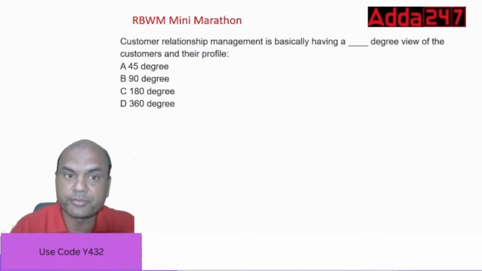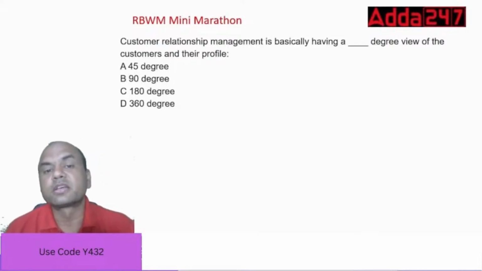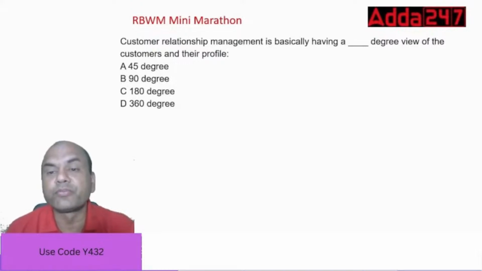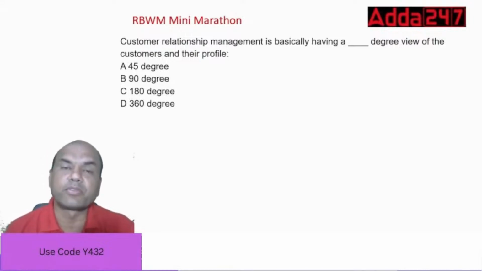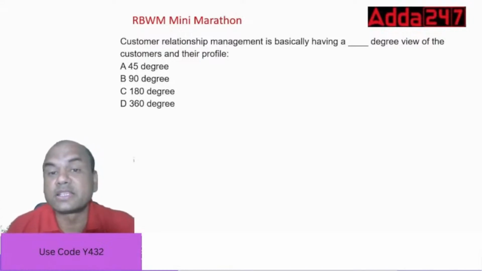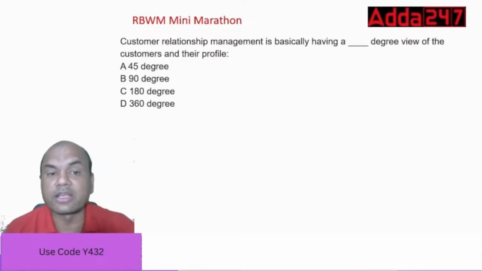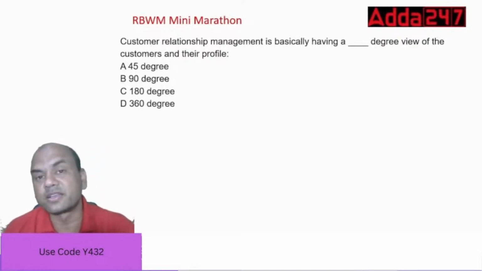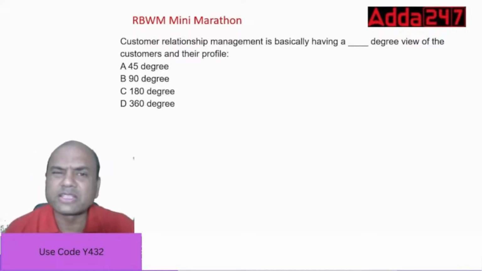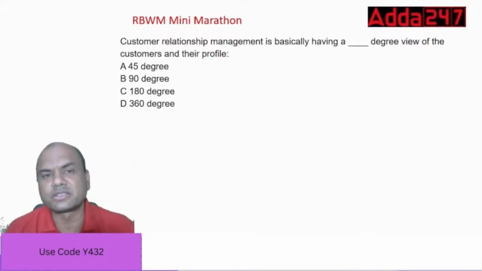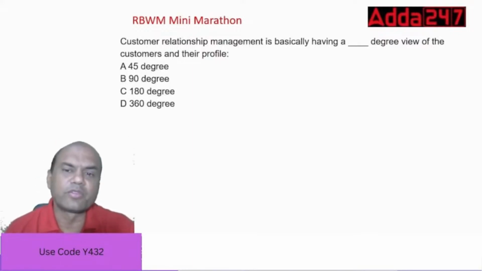Okay. Next one. Customer relationship management is basically having a dash degree view of the customer's profile. So what degree view does the customer CRM have? It has dash degree view. What do you think? 45 degree, 90 degree, 180 degree, 360 degree. What do you mean by all these degrees? First, let me get the answer from you guys. Then I'll answer.